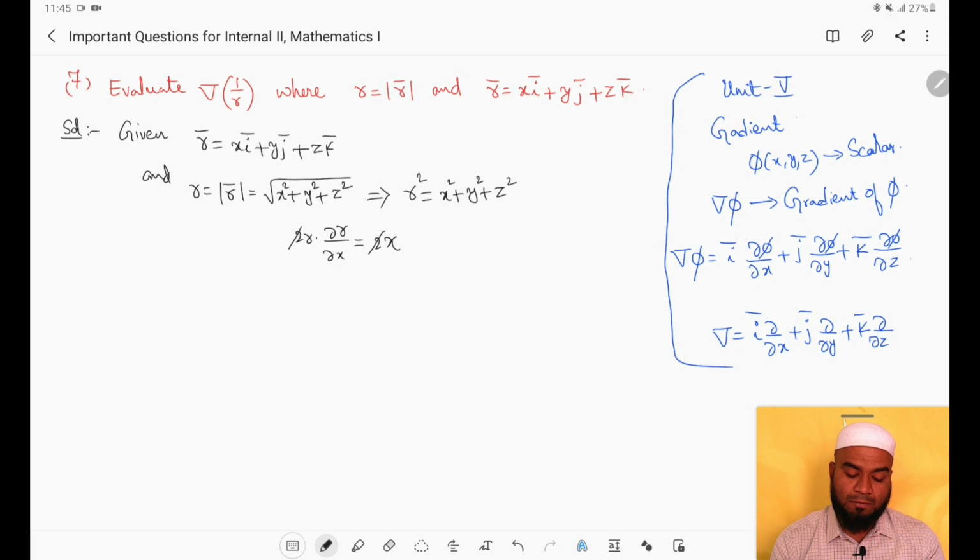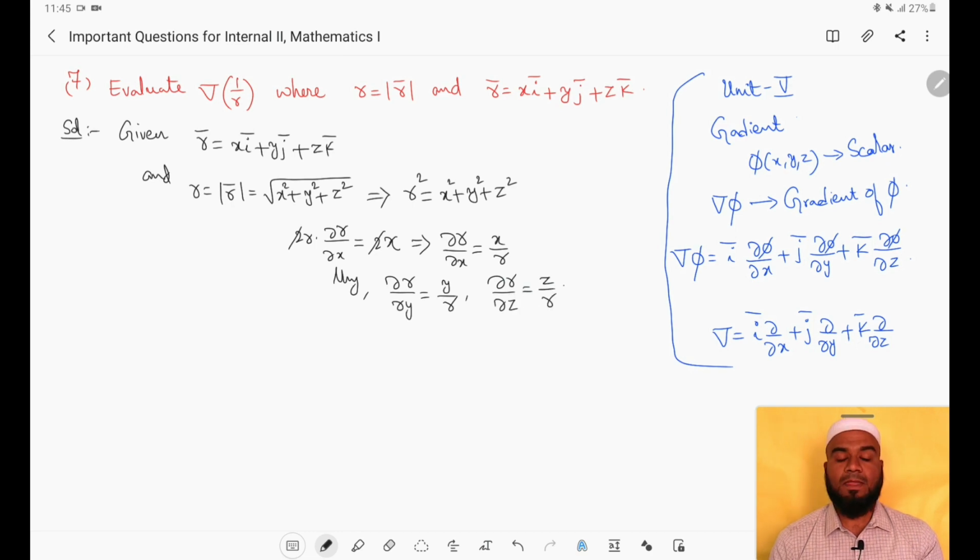Now this 2 and 2 will get cancelled. So dou r by dou x will be x by r. Similarly, dou r by dou y is y by r, and dou r by dou z is z by r, right?